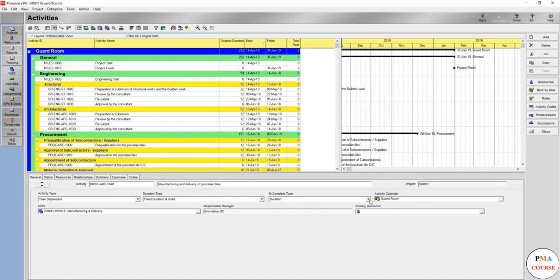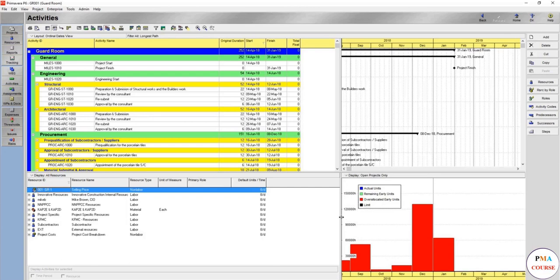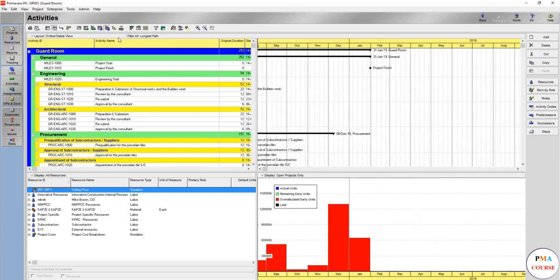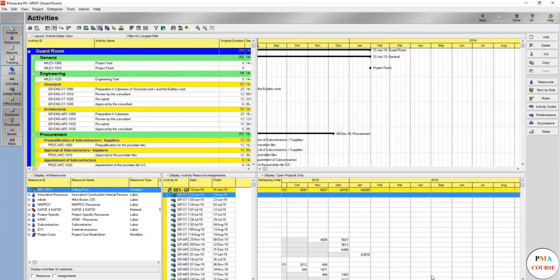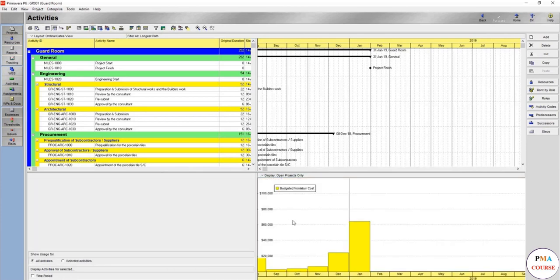So let's see how the resources, or how the cash flow or the planned cash in works. You can see it from here: resource usage profile or resource usage spreadsheet. Let's see this one. The spreadsheet shows the numbers. This one doesn't make a big difference.